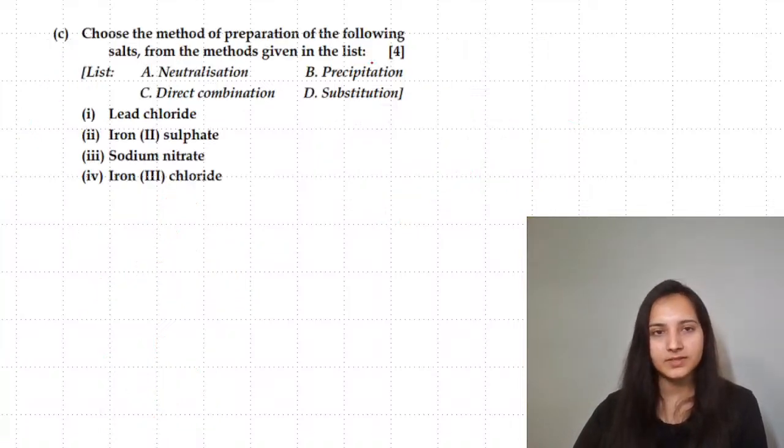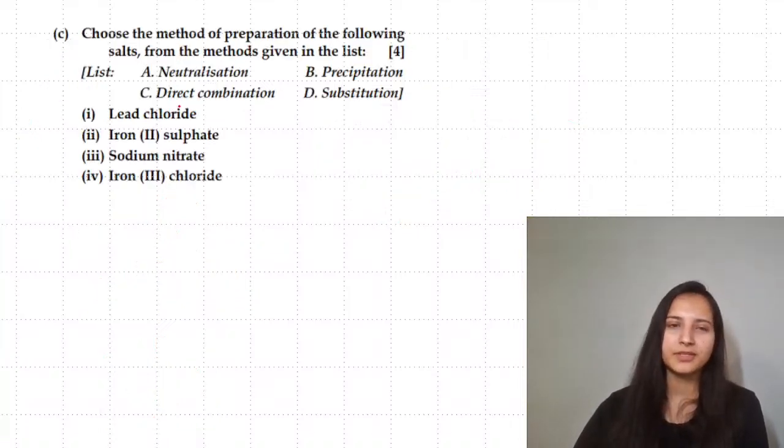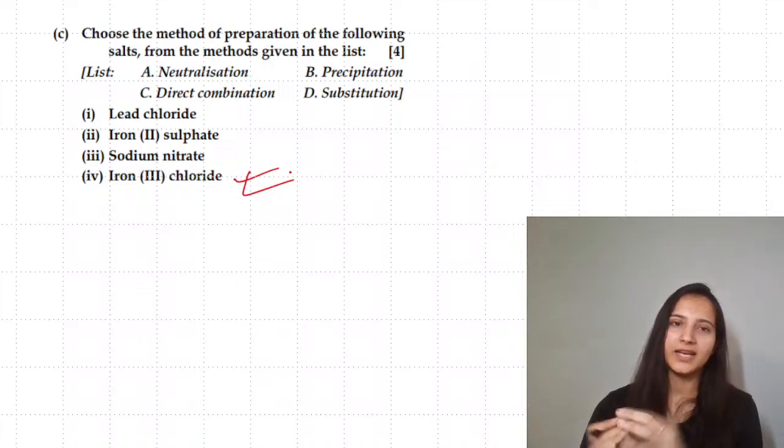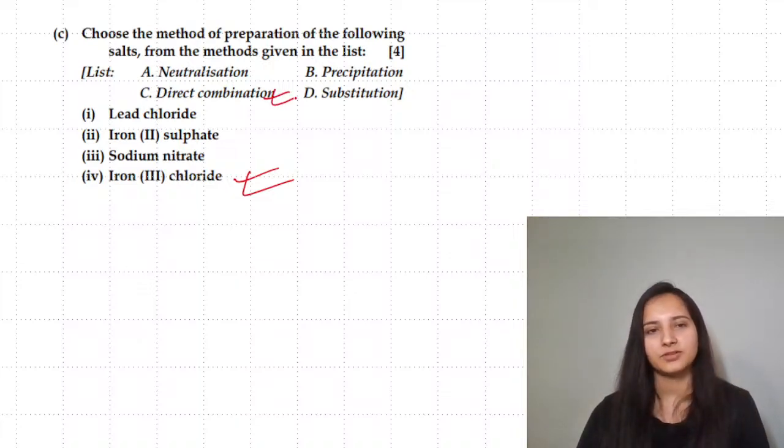The next one is choose the method of preparation. Ferric chloride: the ICSE board loves to ask this question of ferric chloride, and the answer will be direct combination. Next is your lead chloride.